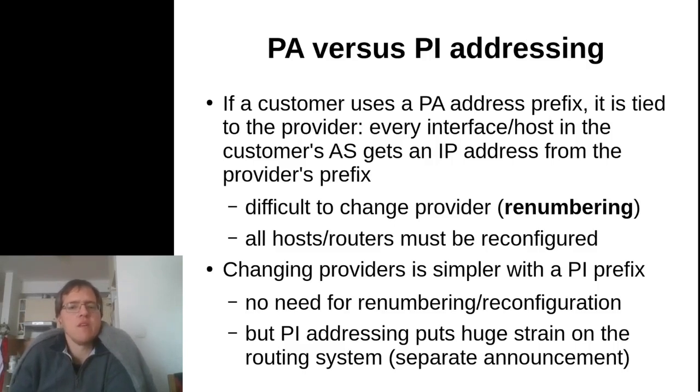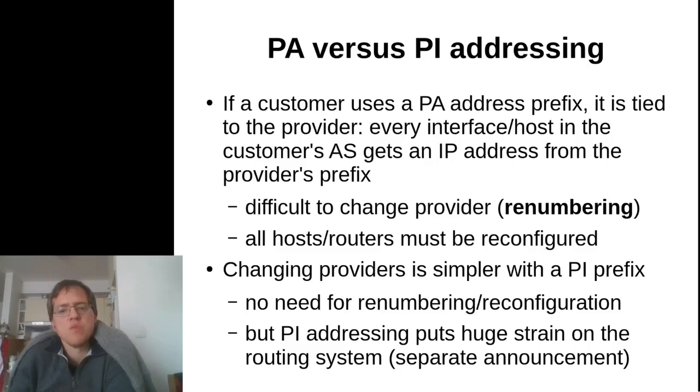Of course, provider independent addressing does not really have this problem. With a PI address range, whenever a customer's address range is independent of any of its transit providers, it will be very simple to just switch and change transit providers, because it does not come with renumbering.